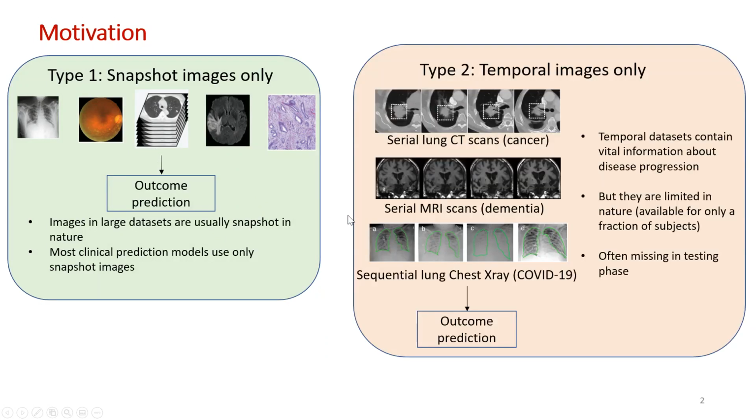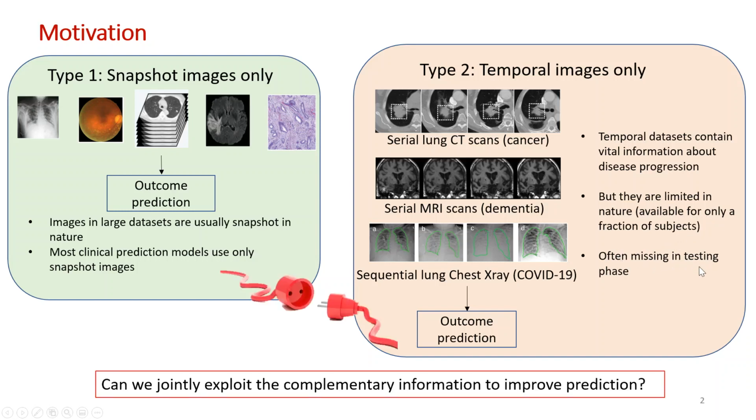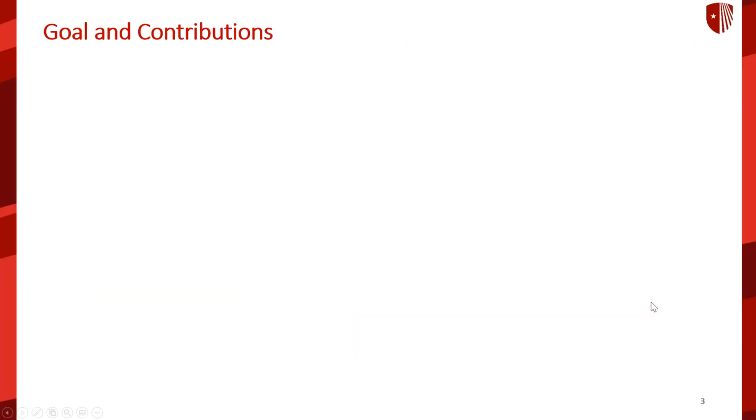Another type of models are built only using sequential images. They aim to exploit the vital information about disease progression present in these temporal datasets. However, the temporal images are limited in quantity and cannot be used as a standalone source to build generalizable models. Also, these images are often missing in the testing phase. Hence, the question arises, how can we jointly leverage this complementary information to improve prediction tasks?